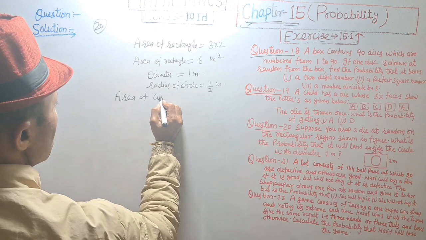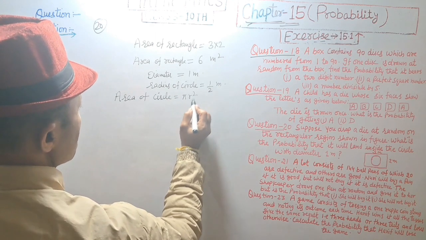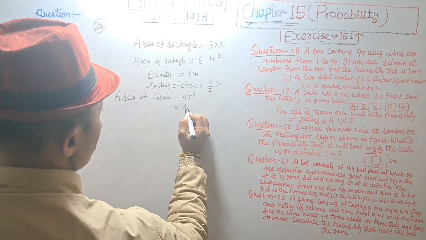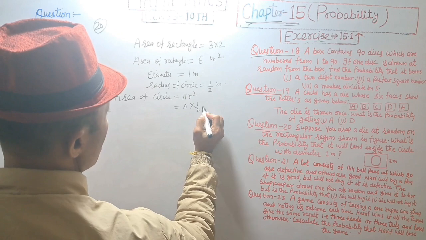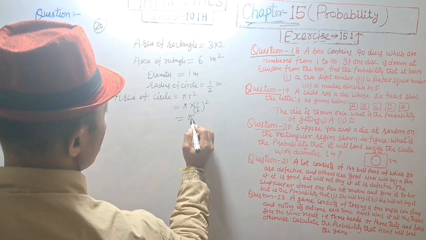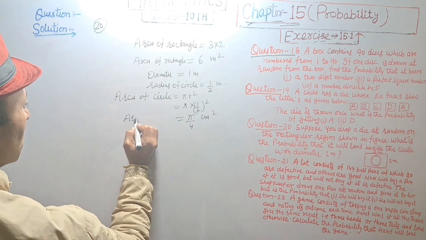Area of circle is equal to pi r square, that is pi into 1 upon 2 square is equal to pi upon 4, area of circle.